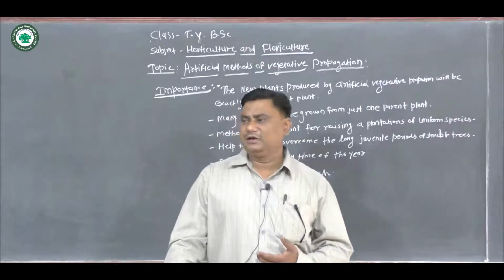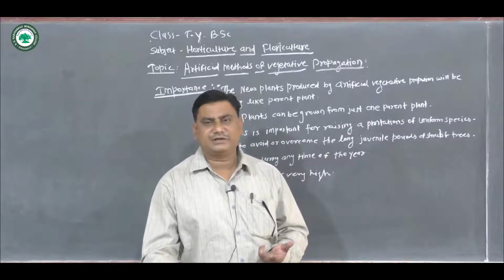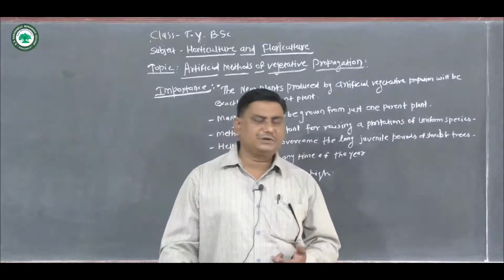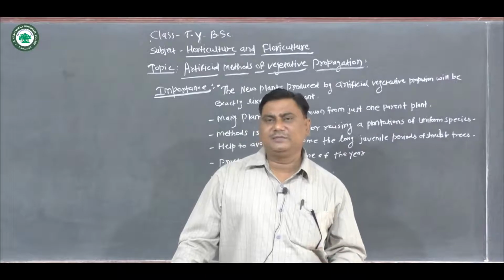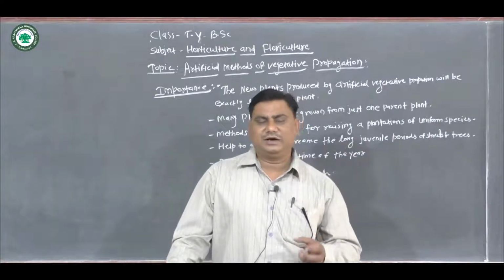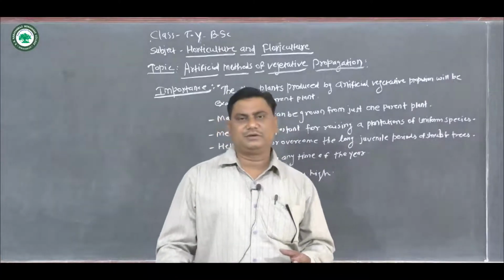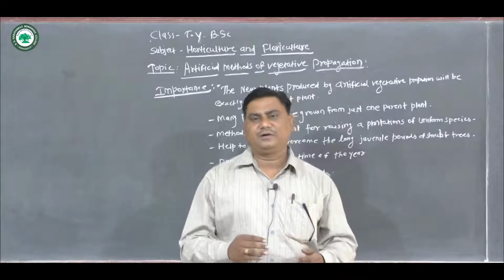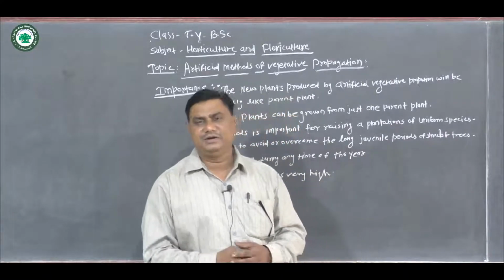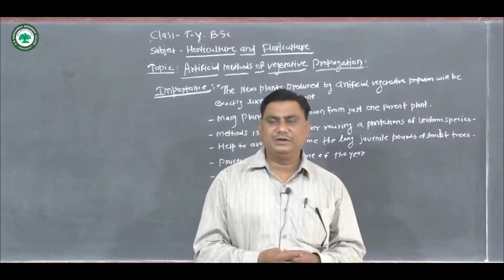But with vegetative propagation methods like cutting, budding and grafting, we can produce the plant in a shorter duration, whereas seeds may require three to four growing seasons for development of the plant.